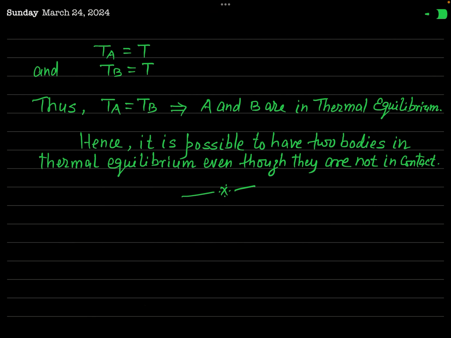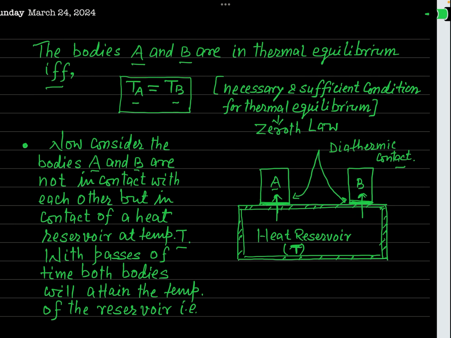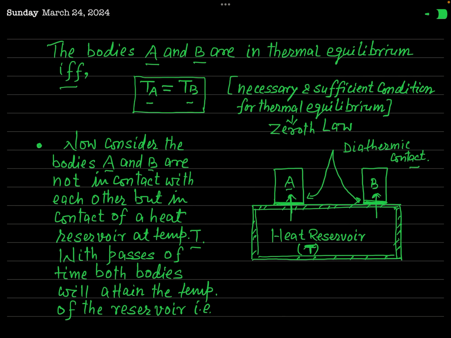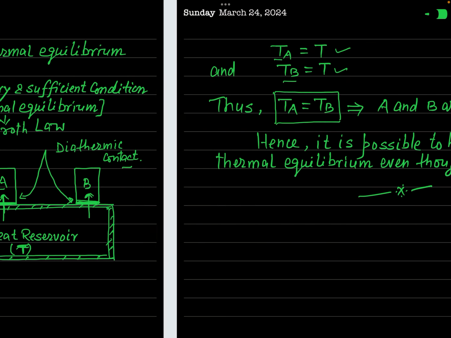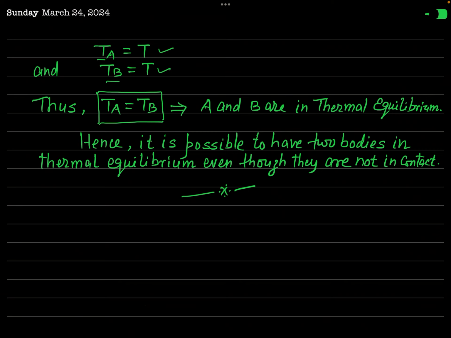That is, finally, in course of time, the temperature of body A, TA, will become T, and that of B, which is TB, also becomes T. So you can say in course of time, the temperatures of body A and body B will become the same. But are these two bodies in contact with one another? The answer is no. A and B are not in contact, but their temperatures are the same.